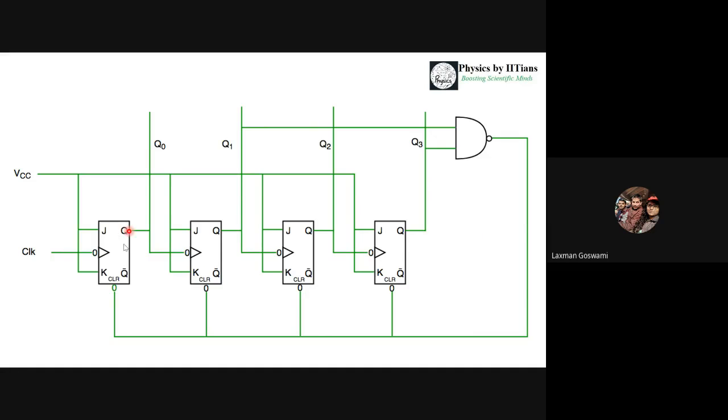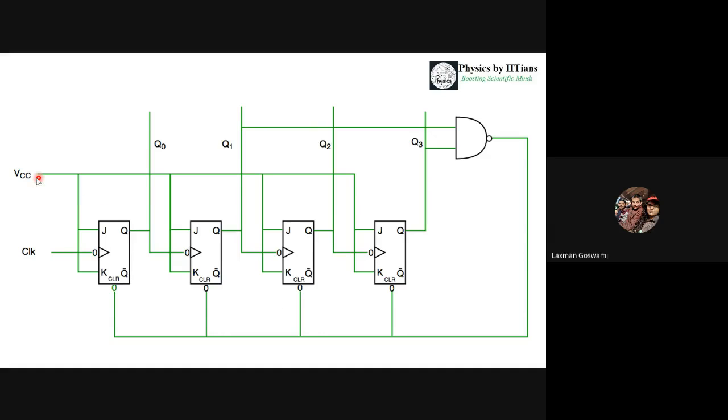So this output is acting as a clock for this flip flop, and its output is acting as a clock for this flip flop, and its output is acting as a clock for this flip flop. So this is an asynchronous counter because the clock of each flip flop is different.